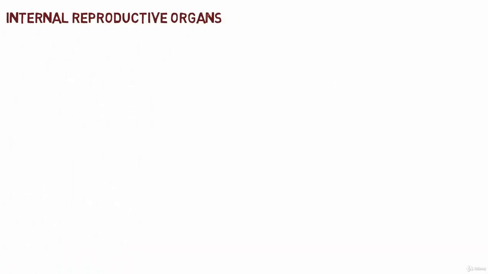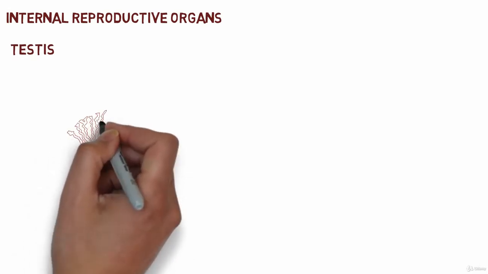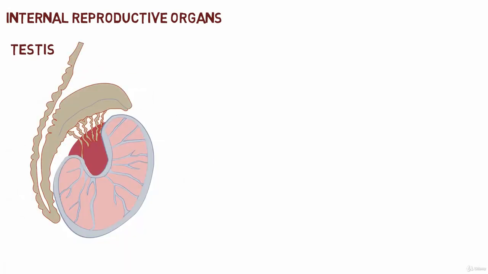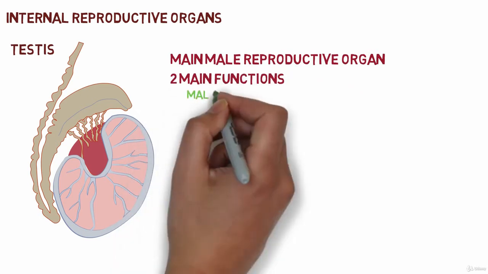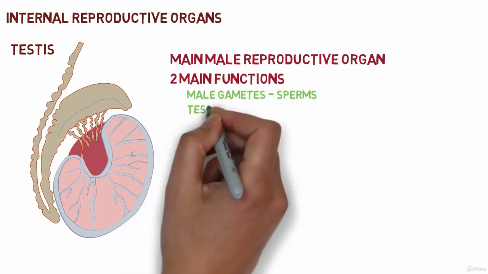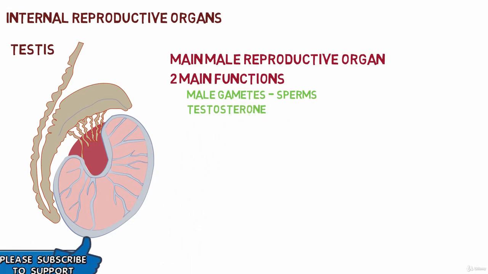Now let's talk about the internal reproductive organs, and the first internal reproductive organ that we'll discuss is the testes. The testes is the main male reproductive organ that has 2 main functions. The first is to produce the male gametes, that are the sperms, and second is the production of the male reproductive hormone, that is testosterone.